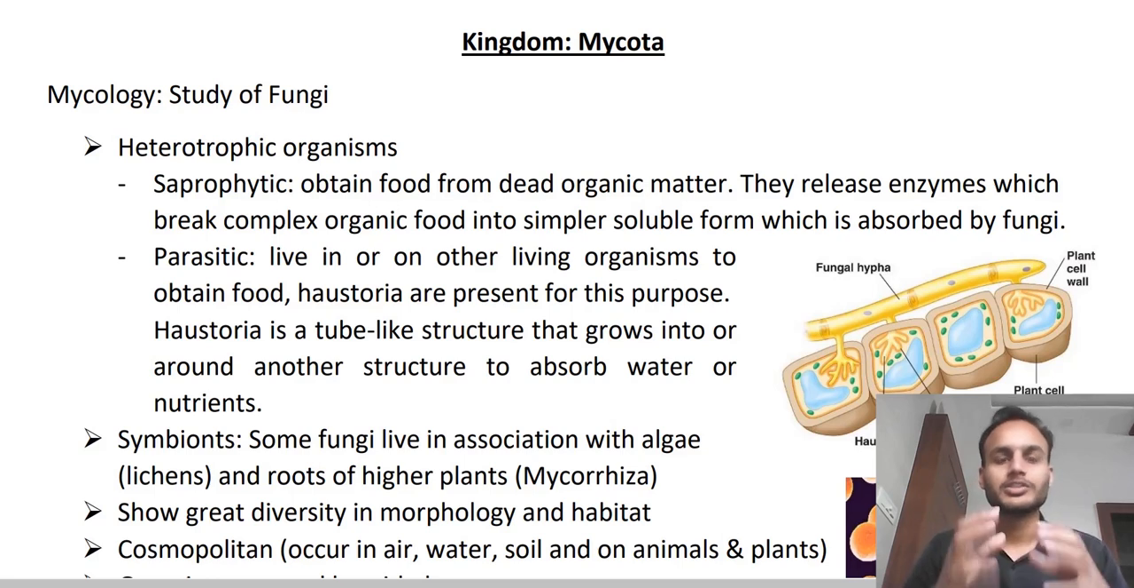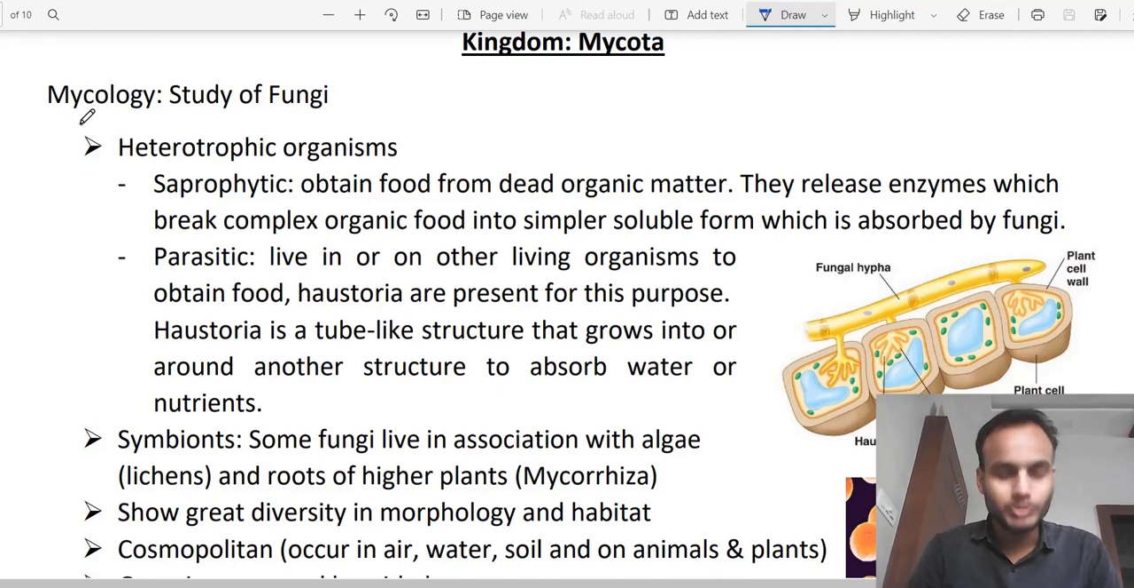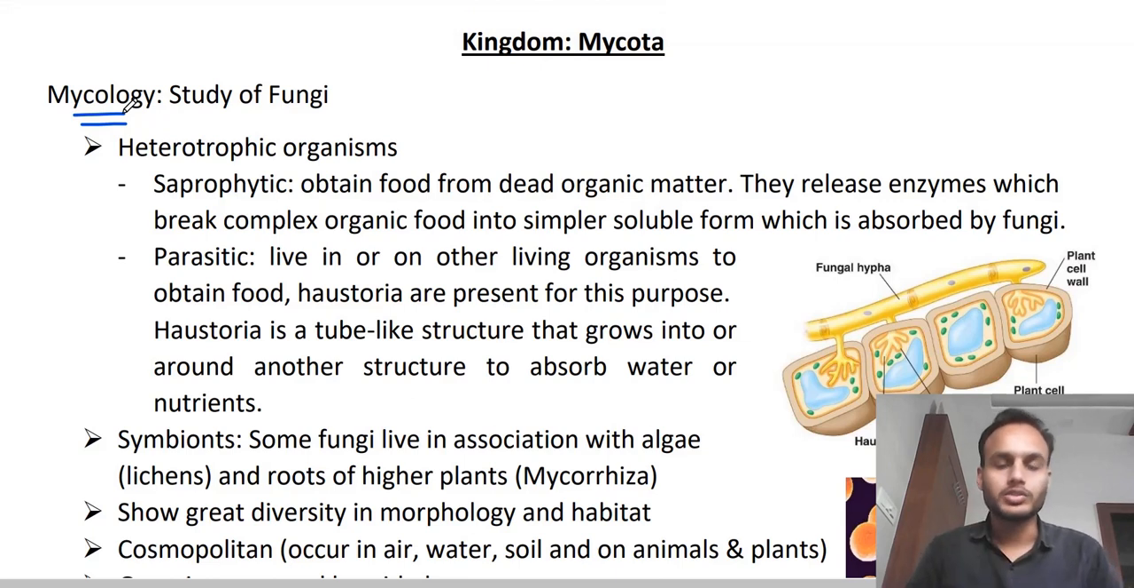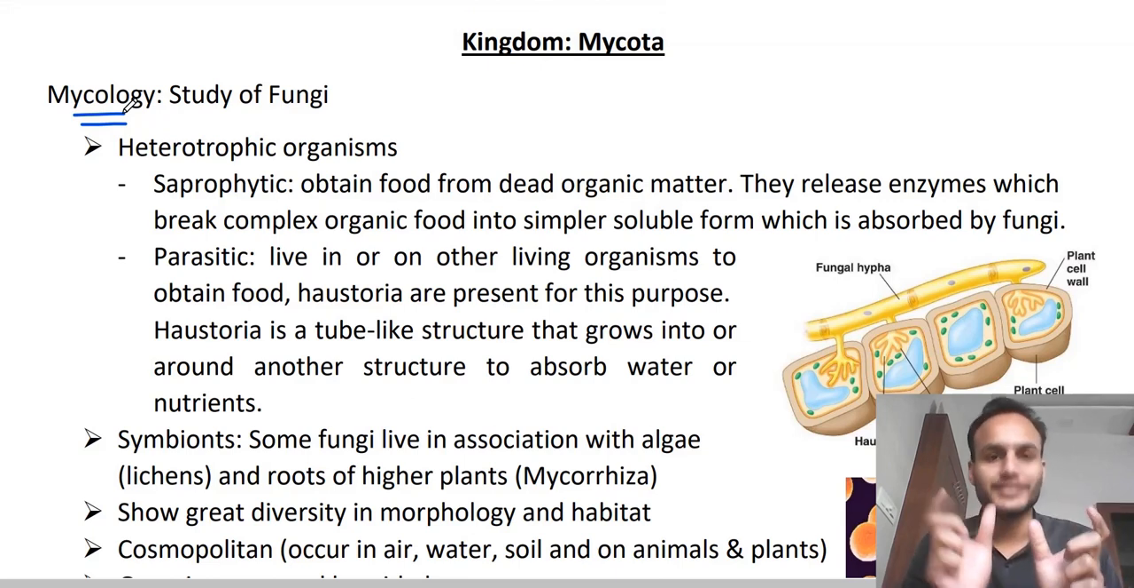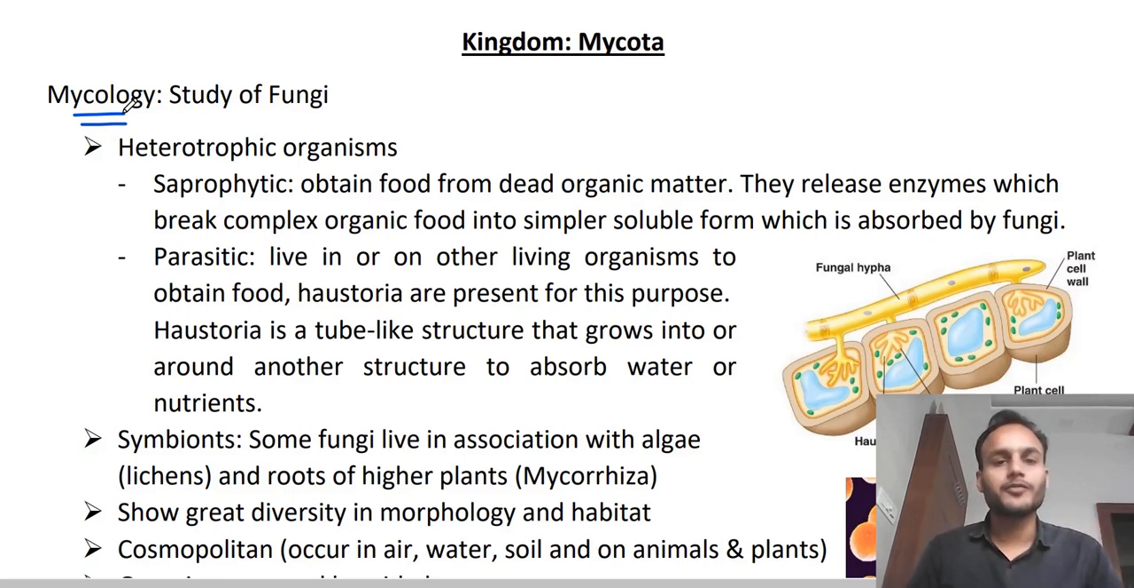Okay friends. So first of all, this kingdom fungi is also known as kingdom Mycota. And the study of these fungi is called mycology. Why is it called mycology? If you see this word mycology, it has a prefix and a suffix. In the prefix, this myco word has been taken from the Greek language, which means mushroom or fungus. Simple. And logy, what does logy mean? To study. So here we are going to study about fungi. That's why it is called mycology.